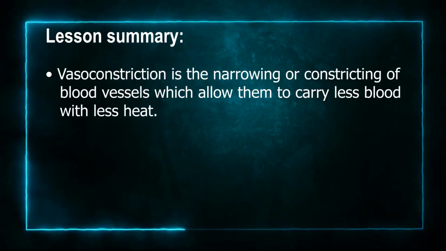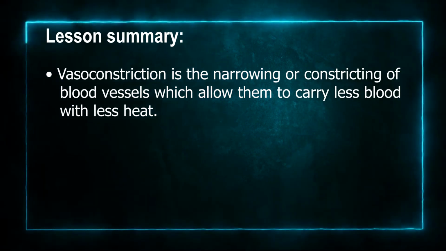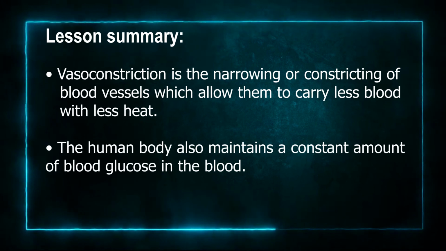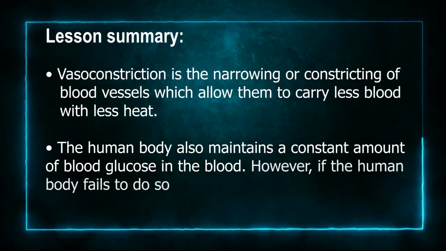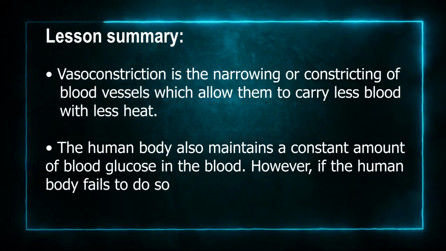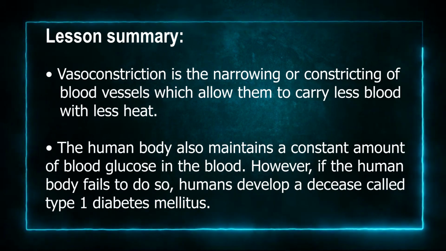Vasoconstriction is the narrowing or constricting of blood vessels, which allows them to carry less blood with less heat. The human body also maintains a constant amount of glucose in the blood. However, if the body fails to do so, humans develop a disease called type 1 diabetes mellitus.